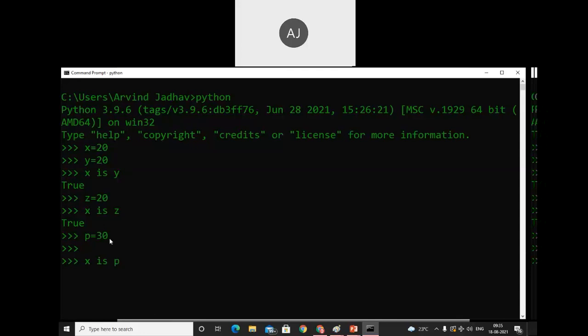X is 20, P is 30. That means this one is a new object and this one is an old object. Then X is P? We return false. Why am I telling you about the is operator? By using this is operator, we can identify whether the object is the same or different.